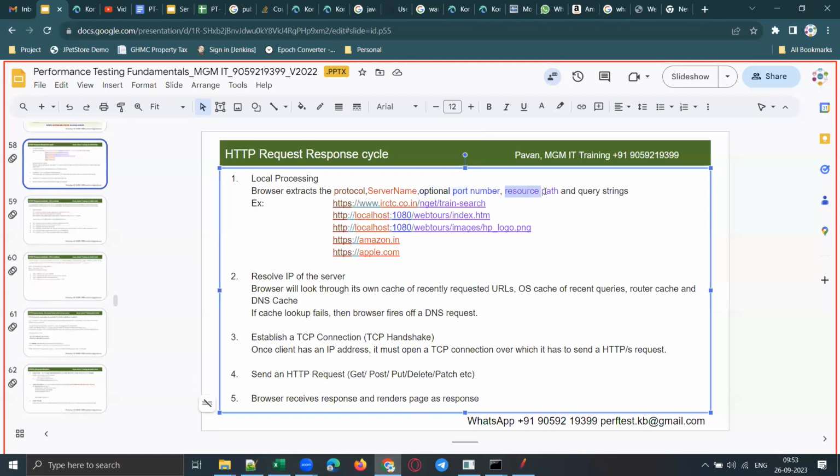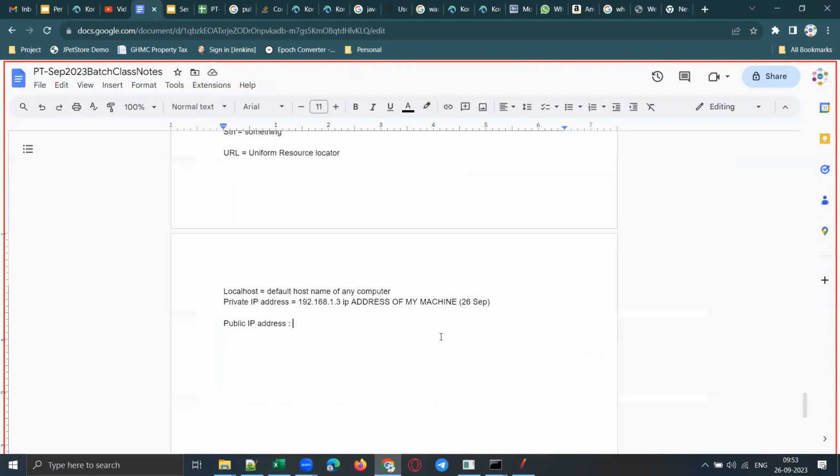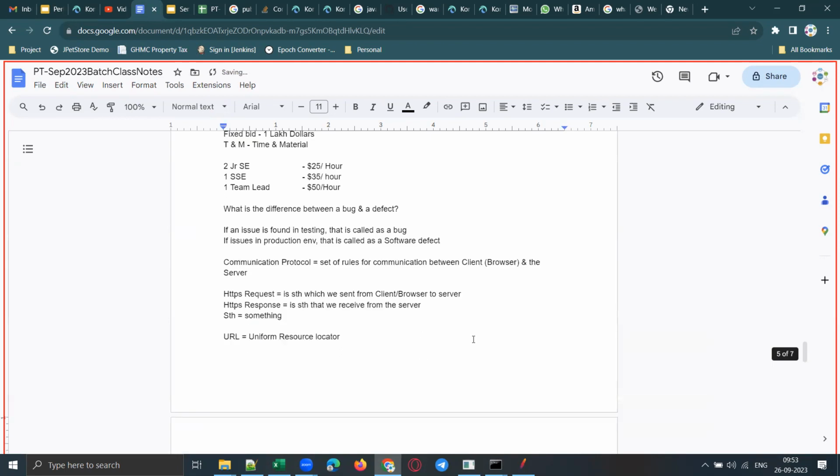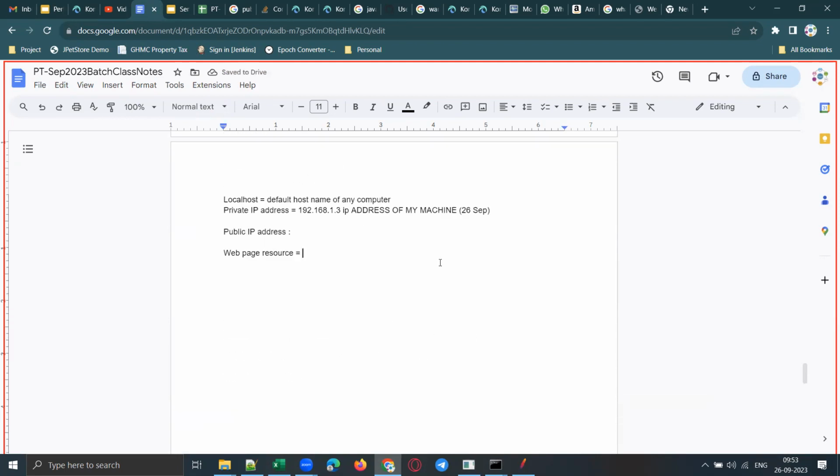And now what is meant by resource path? Before that, you should understand what is a web resource. What is meant by a web page resource? So web page resource means a component of a web page is called a web page resource. Component of any web page is called a web page resource.